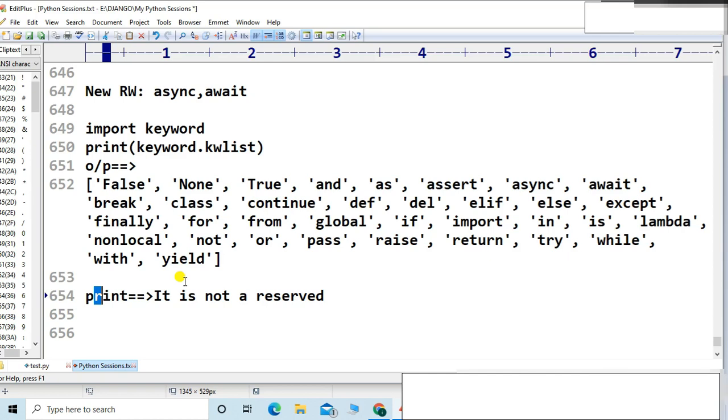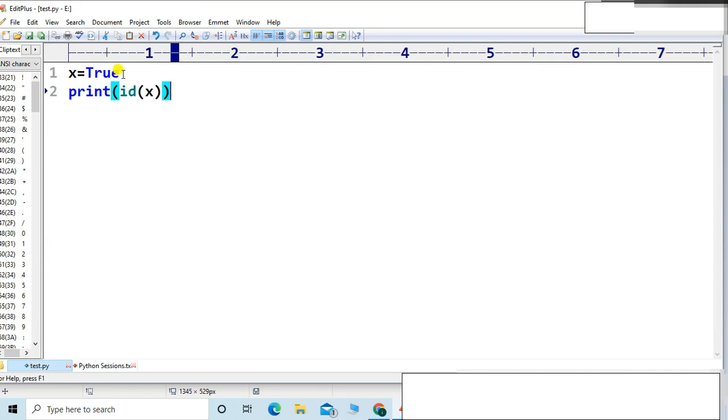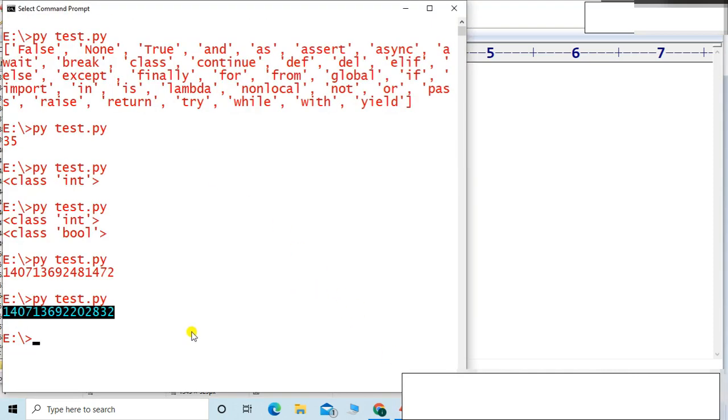So even if it is not a reserved word, it is also an object, friends. You will ask for the proof, and I will give you the proof. Suppose I write here print. Let me check the id of print, at what memory location it is present.